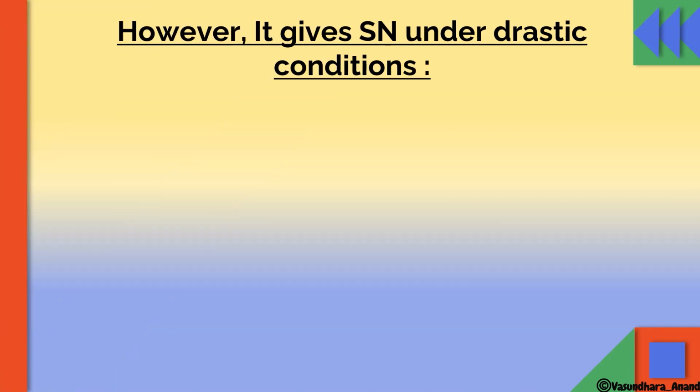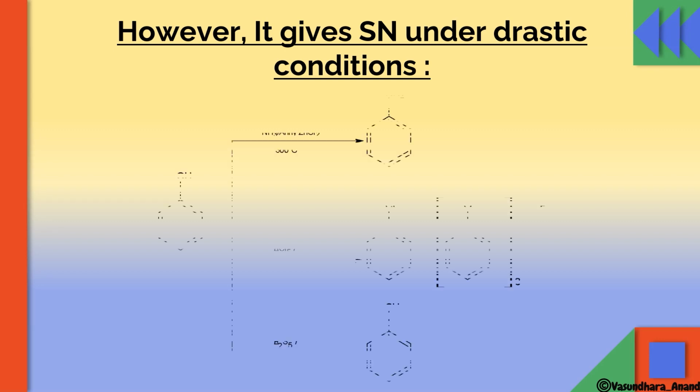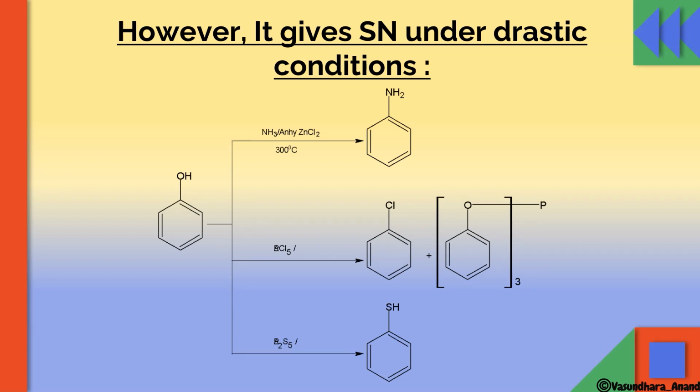However, it gives nucleophilic substitution reaction under drastic condition. As I told you, it never happens that it will not give a reaction. This reaction will occur, but obviously at drastic condition because it is not possible at normal condition. So in this case, phenol, when it reacts with ammonia in presence of anhydrous ZnCl2 at 300 degrees Celsius, will give you aniline.